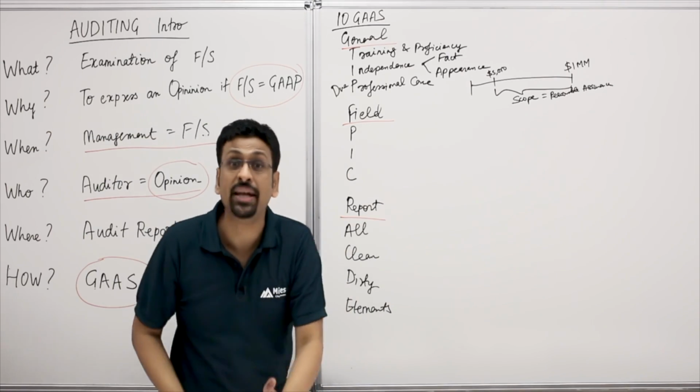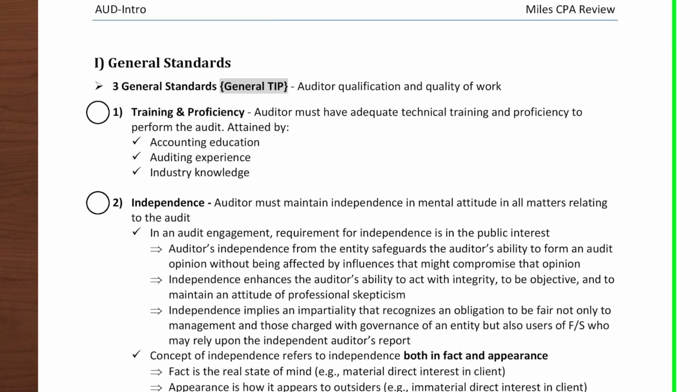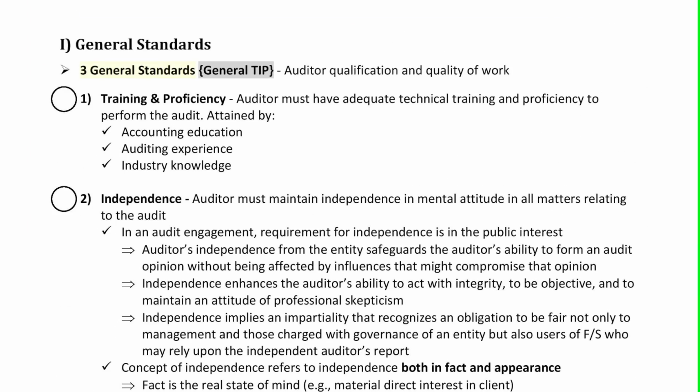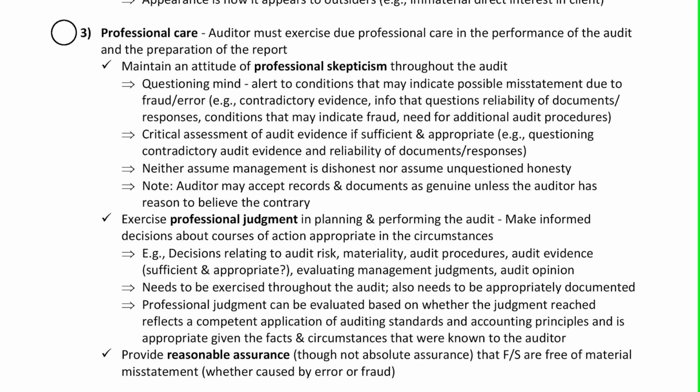Let's get to the book, highlight a bit, and we'll come back and talk about the fieldwork standards. On page 4, we're looking at highlight 3 general standards. That's a general tip. First bubble, write T and highlight training and proficiency. Next bubble, write I and highlight independence. And the auditor needs to be independent. Highlight both in fact and appearance. The third bubble, right? P. So that's the P of our general tip.